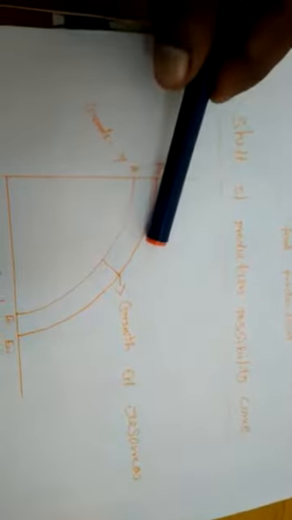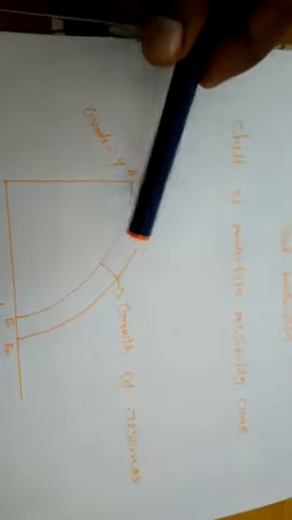Next, shift of the production possibility curve. We have already studied the production possibility locus, the locus of the possibilities. The production possibility curve can always shift upward or downward, meaning it can increase or decrease.